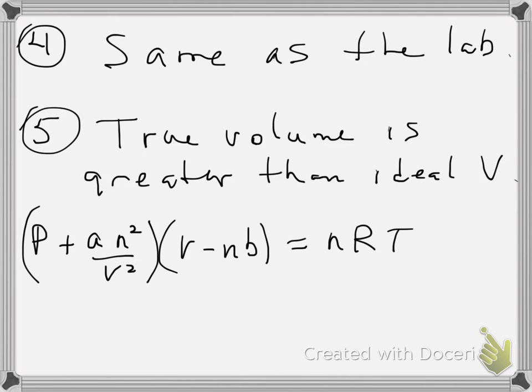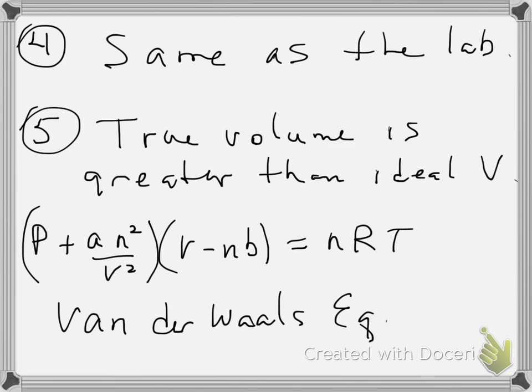Okay, for number 5, it said the true volume is greater than ideal volume because of which of the following. Well, this is using the van der Waals equation. And you're not asked to actually plug anything in here, just figure out what's going on. We talked about the idea that the ideal gas law is not correct for the volume of the molecules. They actually do take up a certain amount of space, so the actual volume is greater than we predict, so we have to subtract out that factor.